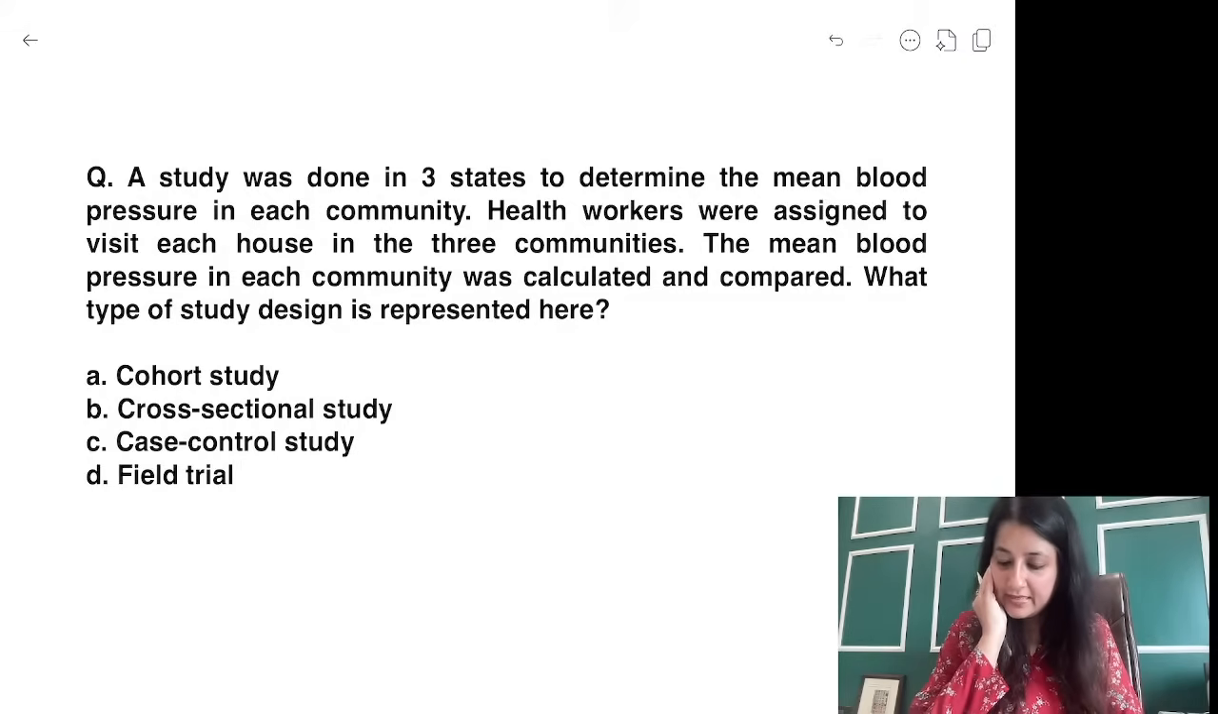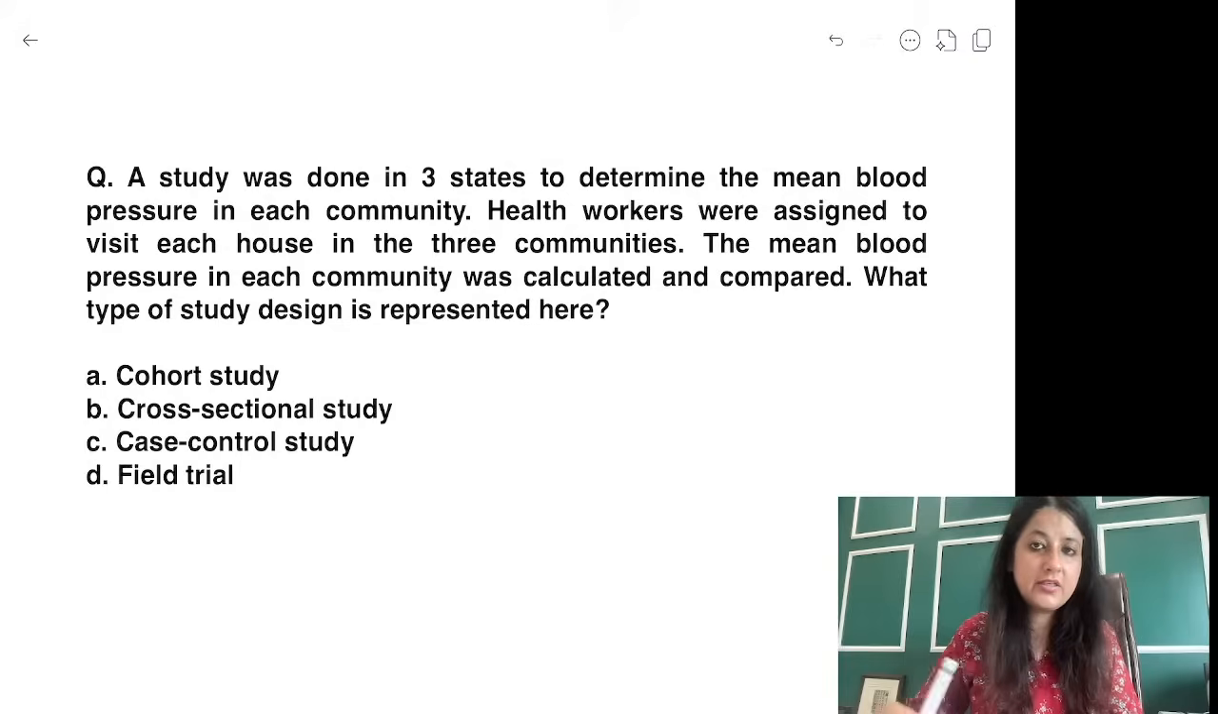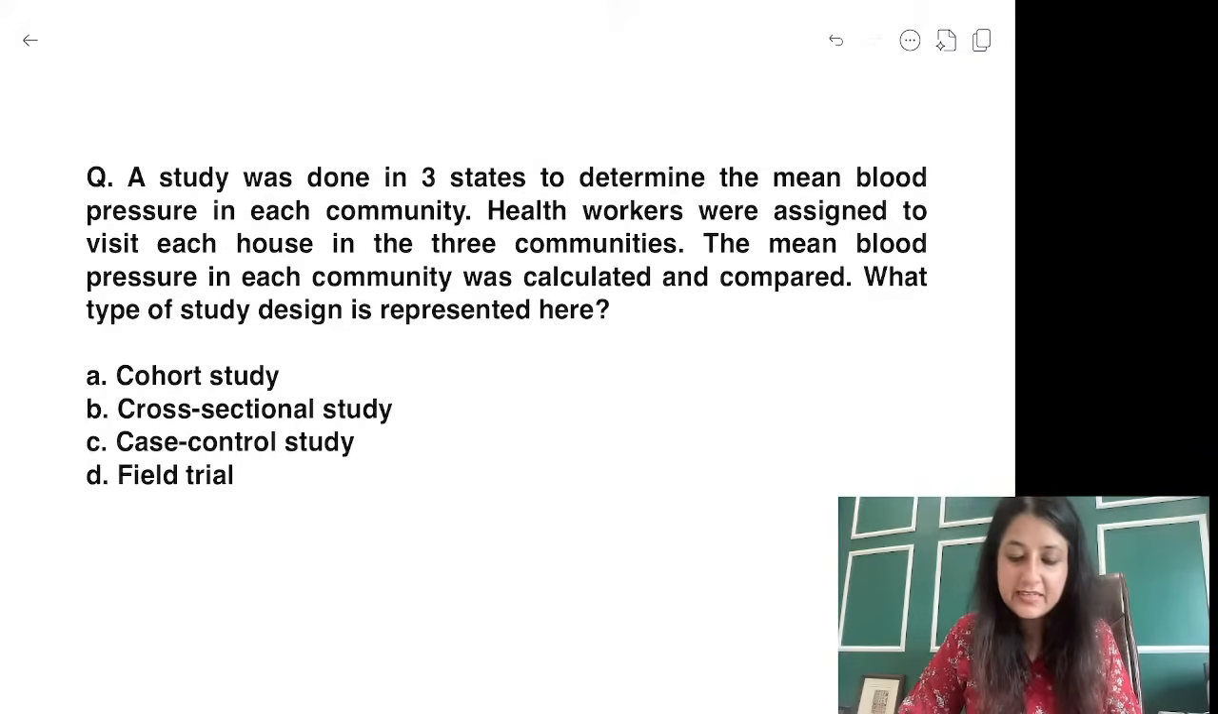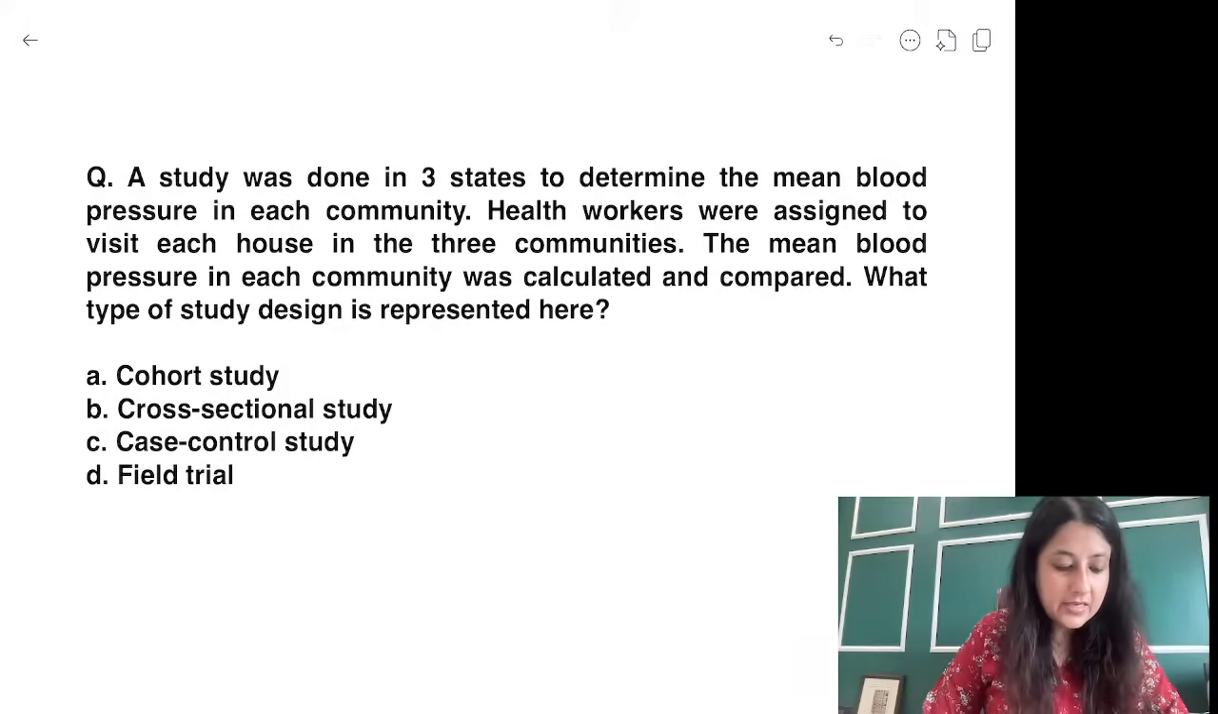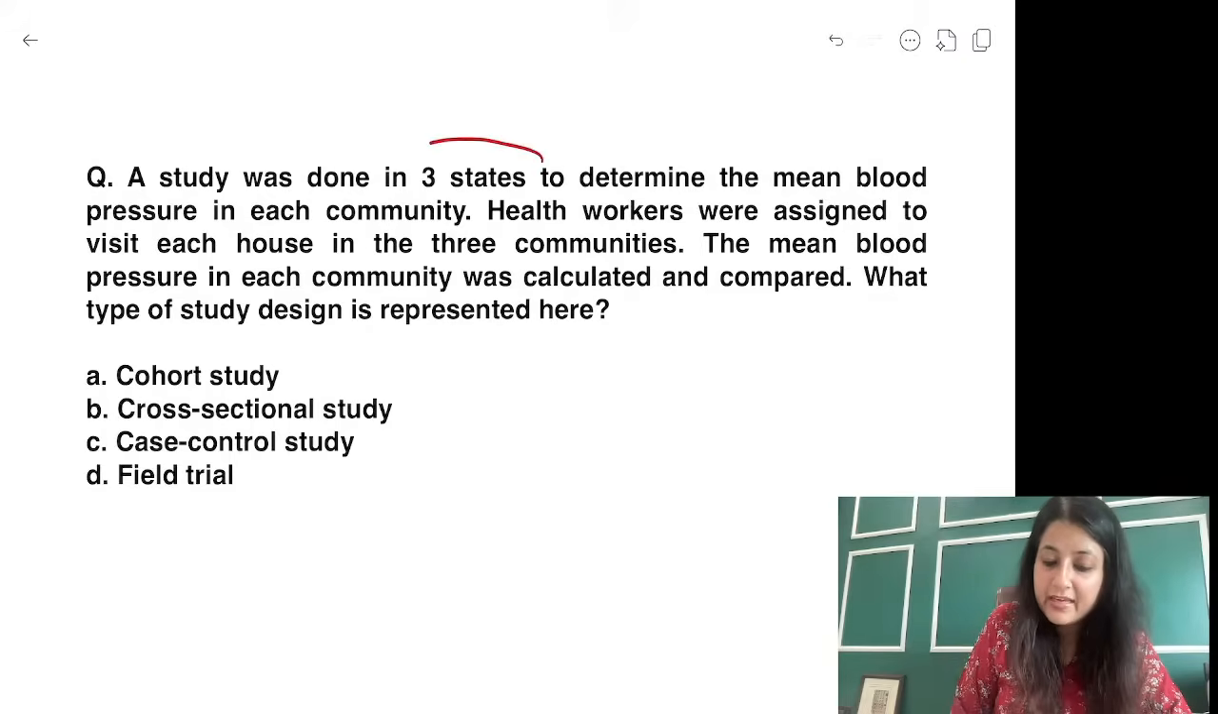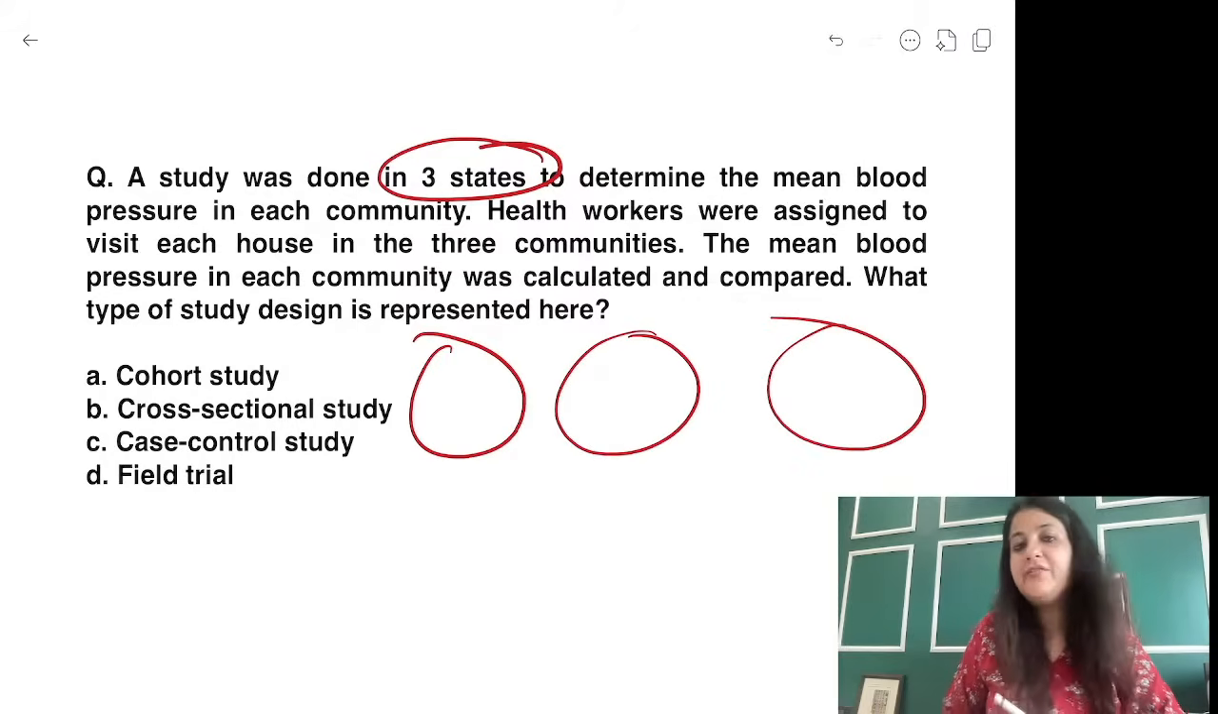Okay, a study was done in 3 states. Now let's see the difference between cross-sectional and ecological study also. A study was done in 3 states to determine the mean blood pressure in each community. Health workers were assigned to visit each community, each house in the 3 communities. Mean blood pressure in each community was calculated and compared. ये कौन सा study design है? अब देखो guys, 3 states. That means you have 3 different groups.